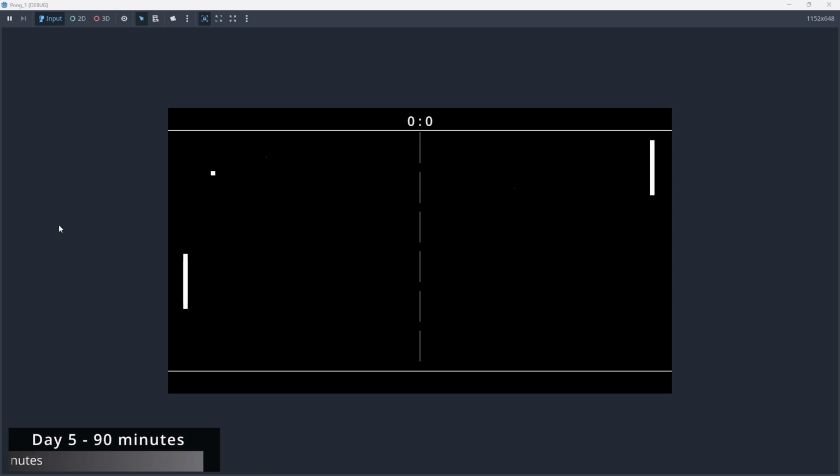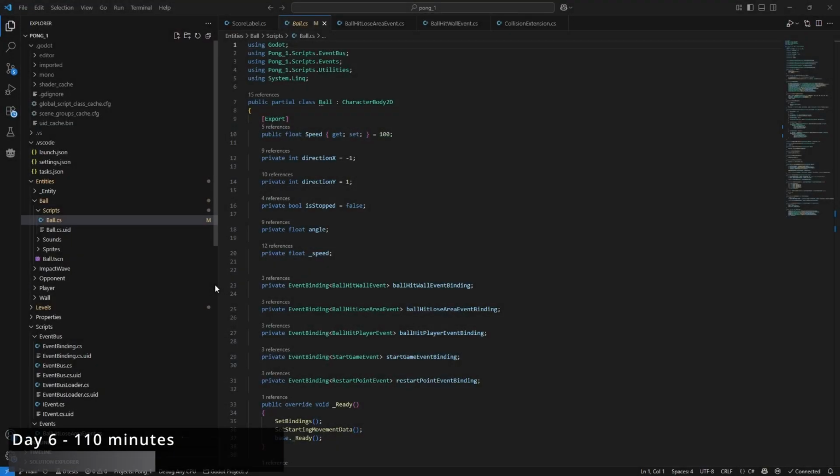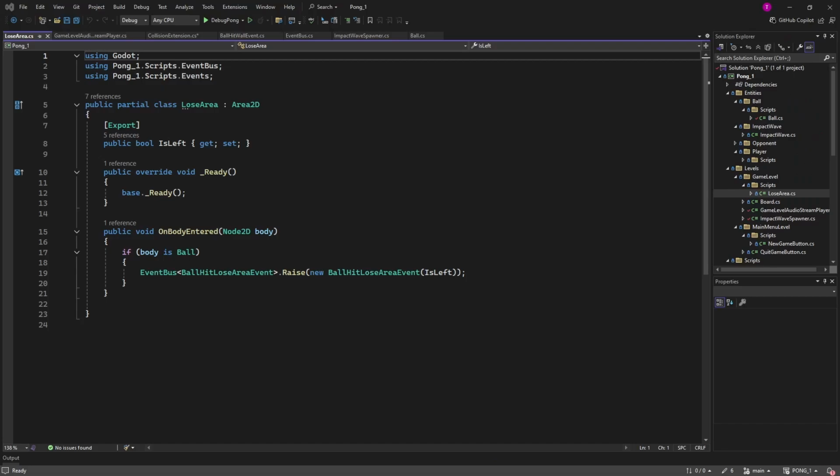No issues that day. Added loose area, score, and everything that was necessary for it to work. Visual Studio Code started to irritate me, so I moved to Visual Studio Community. Also, I had to tweak the position of walls because they were triggering events about an object hitting loose area.